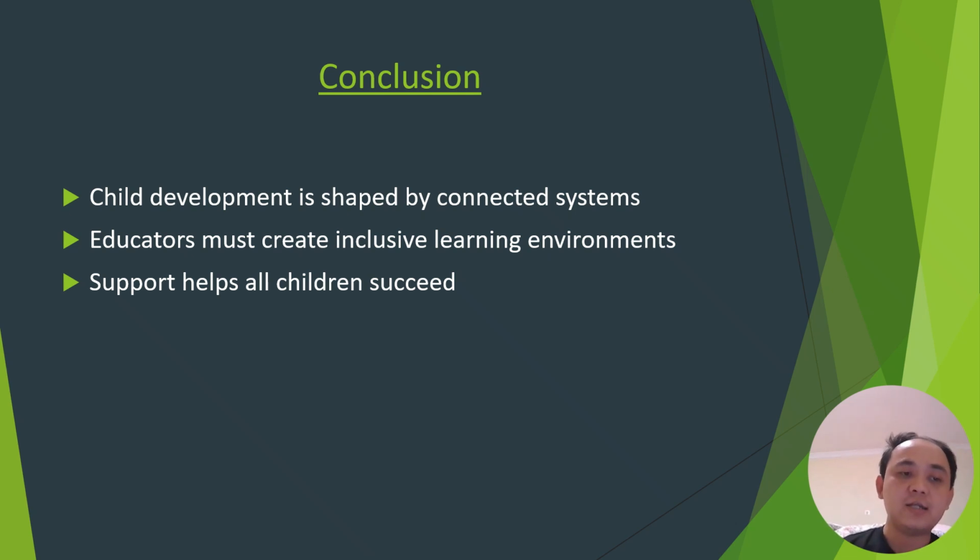Community support and government policy also play important roles in child growth and development. As future educators, we must create an inclusive learning environment where there is respect between the children and a supportive learning environment where children can grow and succeed.